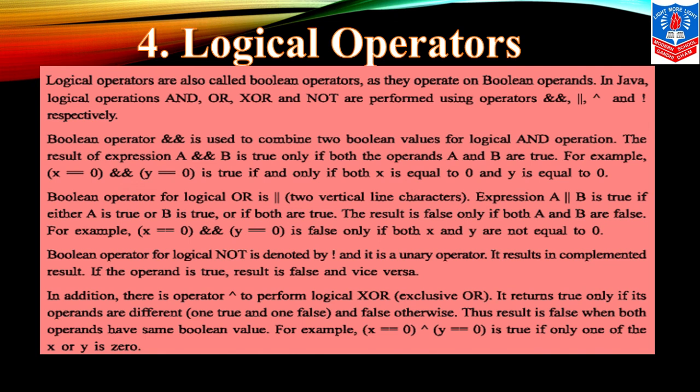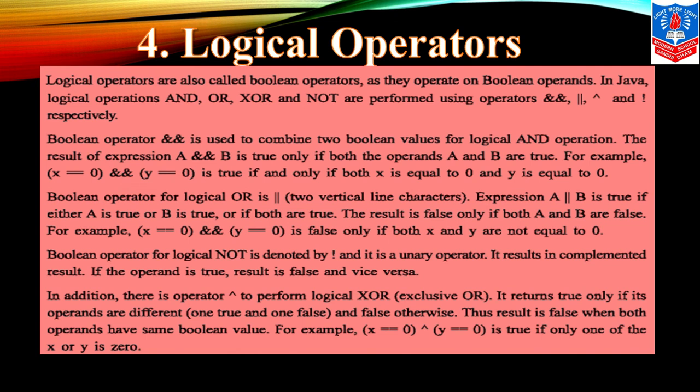For OR, we use double pipe symbol. Then for exclusive OR, we are using the caret symbol, and for NOT respectively we are using the exclamatory symbol. Understood children?